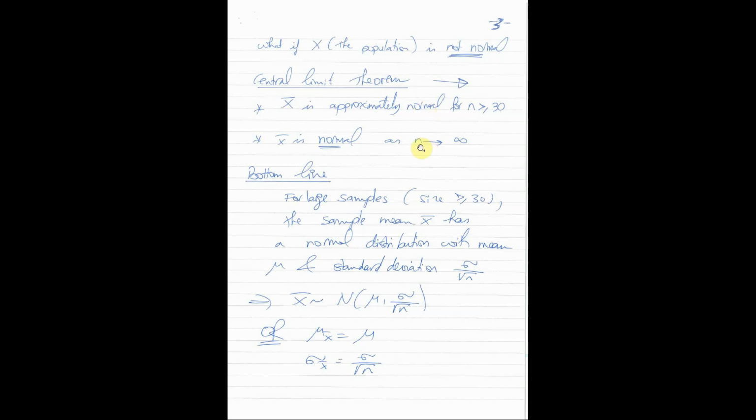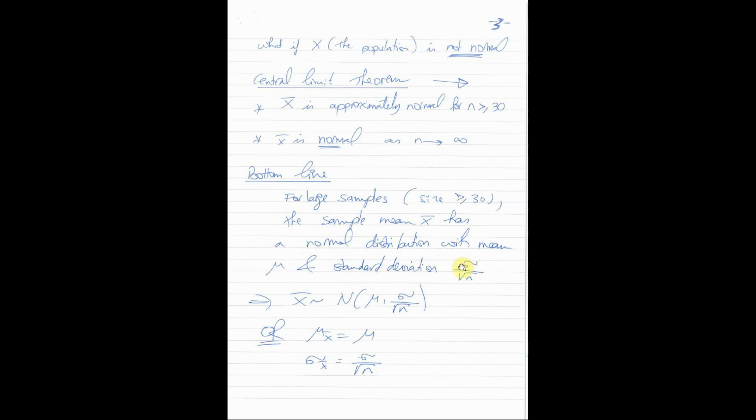Also, what we know is that if the sample size, in theory, goes to infinity, if you have a really large sample, then X bar is exactly normal. So what is the bottom line here? If we choose a large sample from a population, and in practice large has been observed to be of size 30 or more, the sample mean X bar has a normal distribution with mean mu, which is the same as the population mean, and with standard deviation sigma over root n.